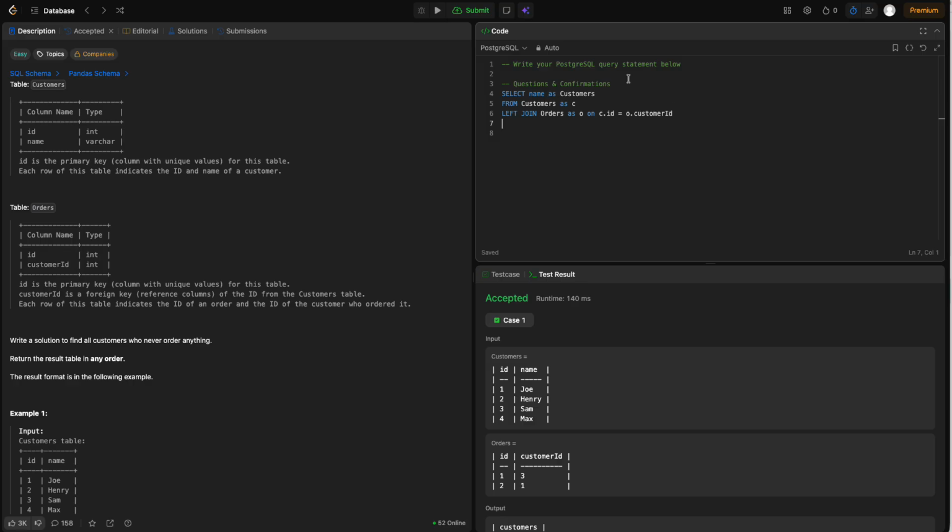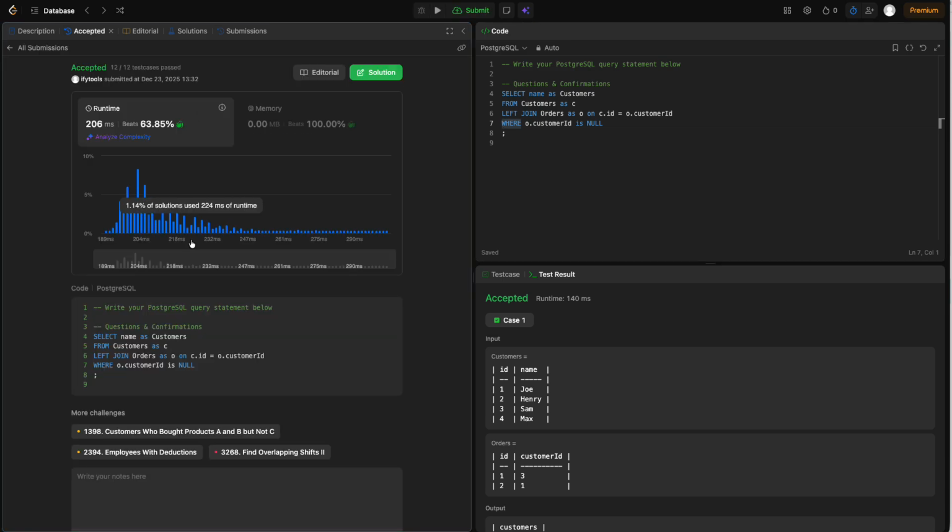And another question is, do we need to deal with duplicates? Yes, we will get multiple records, but because we are only taking the customers who don't have any records, we will not get duplicates. Not doing the order by because we don't need any sort order, so select name as customers. This should work. And it was successful.